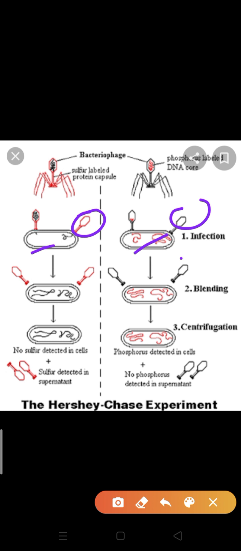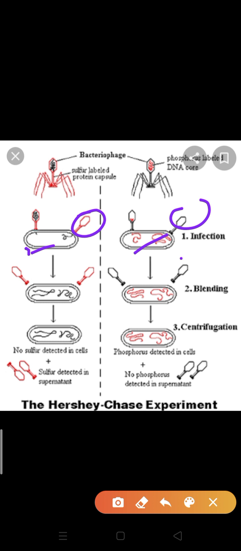The third step is blending. Blending leads to the separation of the protein coat from the bacteria. Empty coats are called viral ghosts. In blending, only the empty coat is left outside, and only the genetic information entered inside the bacteria. Then comes centrifugation. After centrifugation, the bacterial cells with viral particles form the pellet, and the viral coats form part of the supernatant.